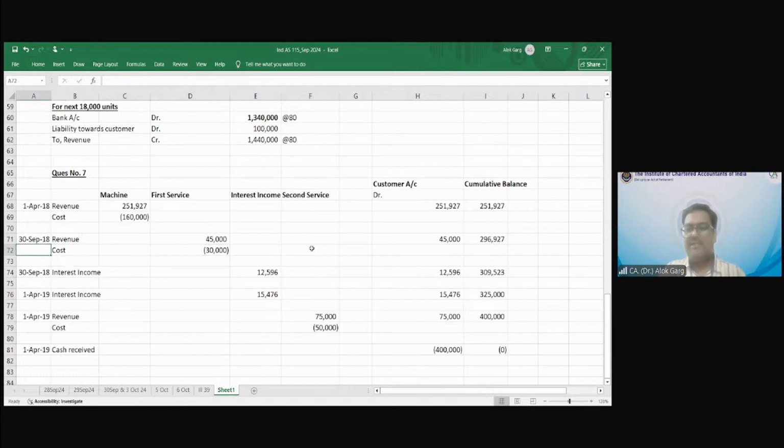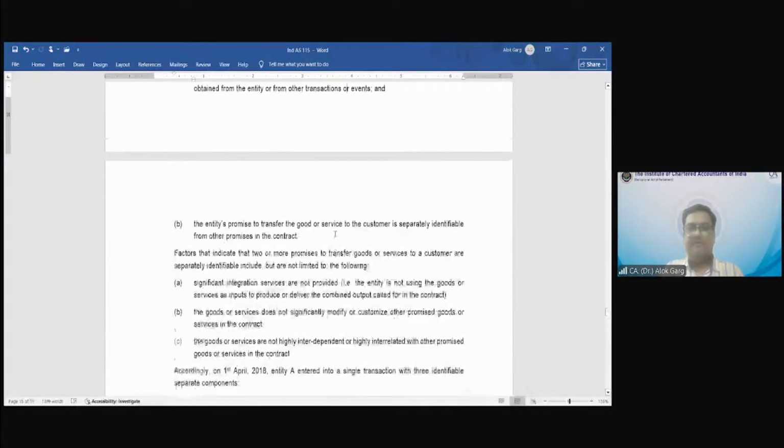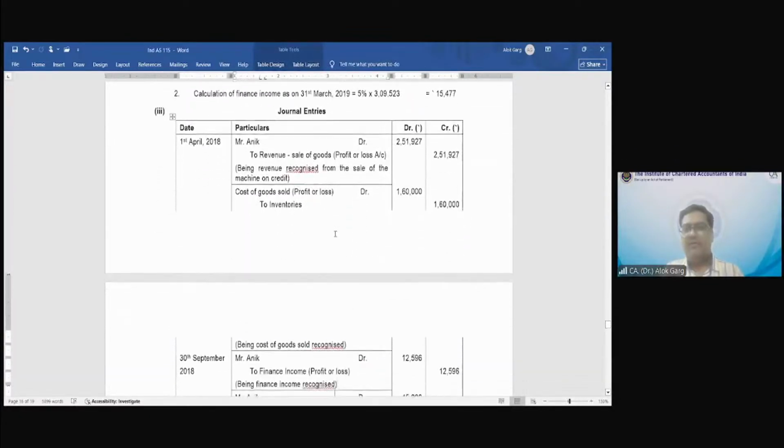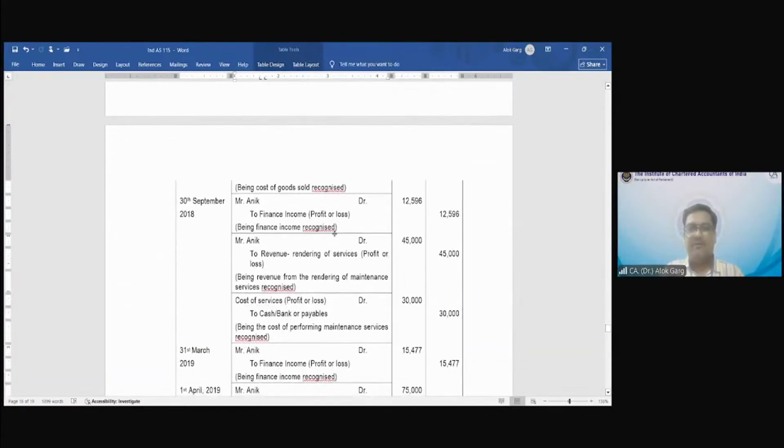I hope it is clear to everyone, friends. Clear, not clear? Yes, sir. Clear, sir. Very good. Perfect. So this is the answer which is there in the word file. This is what I have told you. This is the accounting entry which I have explained to you, right?